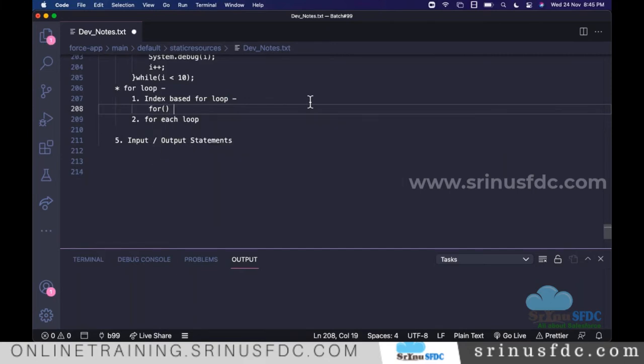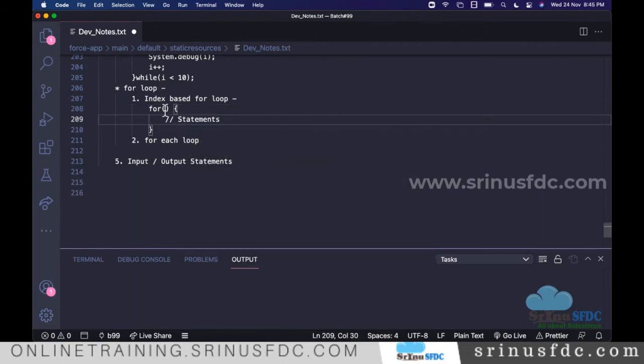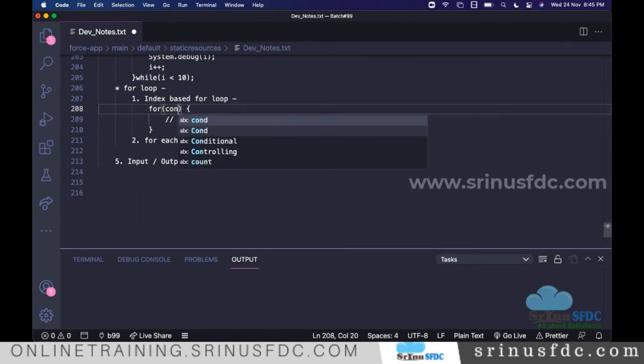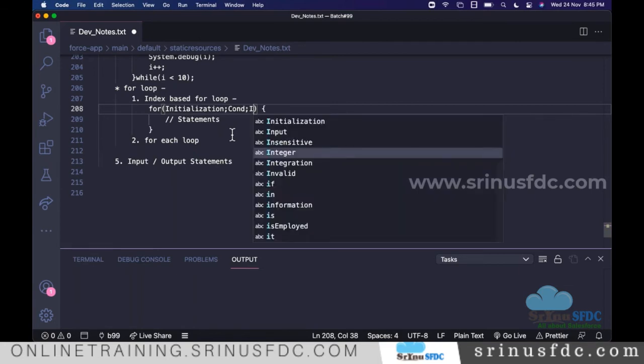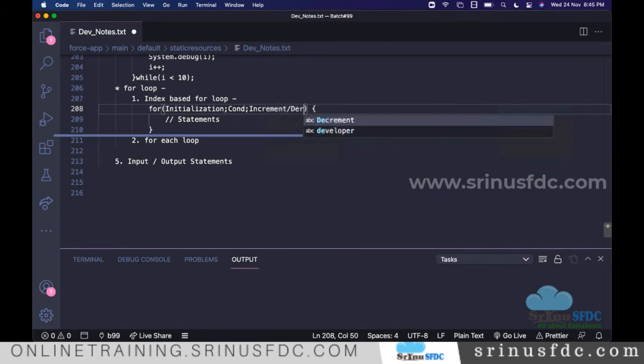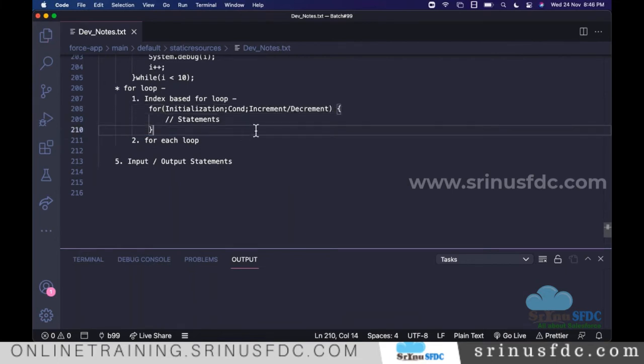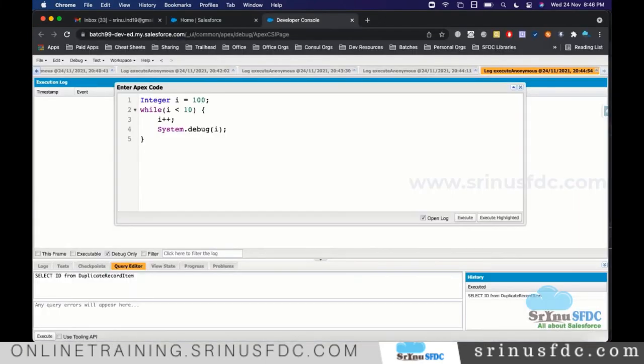So inside the for, here only the initialization, here only the condition, here only the increment or decrement, everything. This is the syntax. So let's see how it works.